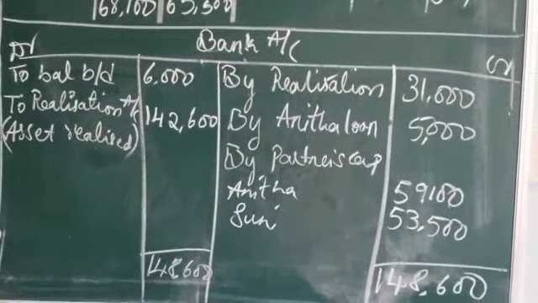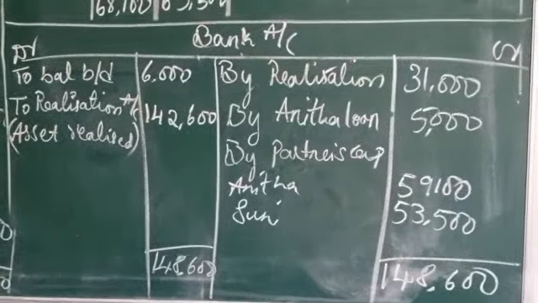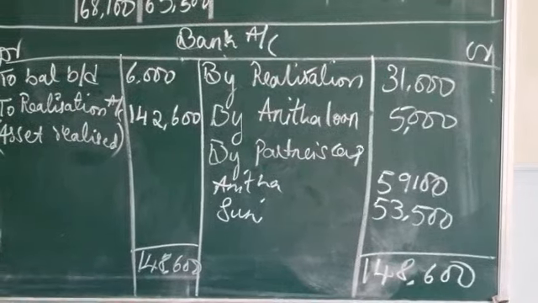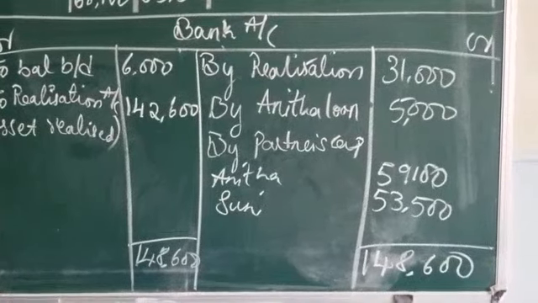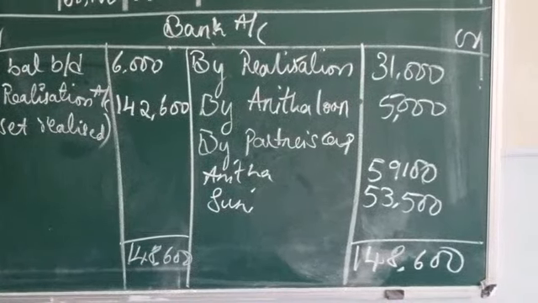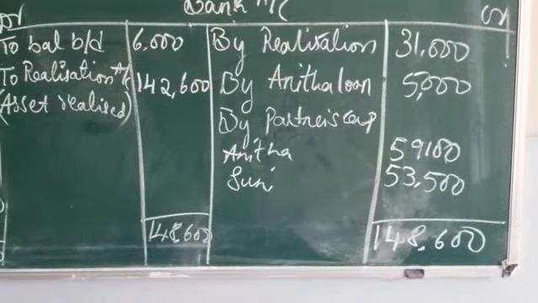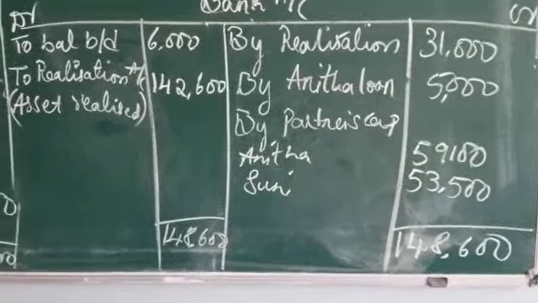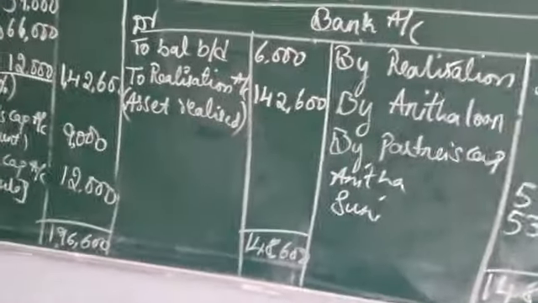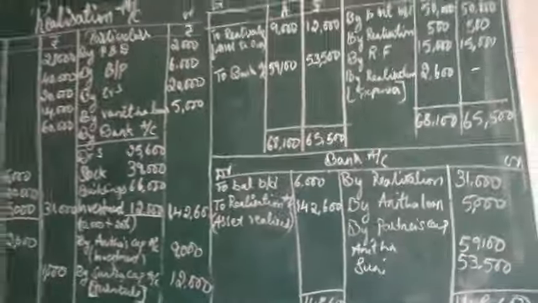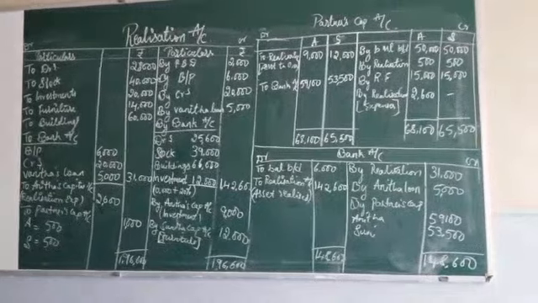So by realization account 31,000, that is nothing but all the liabilities paid, total amount, creditors, bills payable and so on, which you have written in the realization account. The total of all the liabilities is 31,000. Next, Anita's loan, and partners capital account, that is Anita and Sunita's final capital balance. I hope everything has been seen properly. Full-fledged problem.